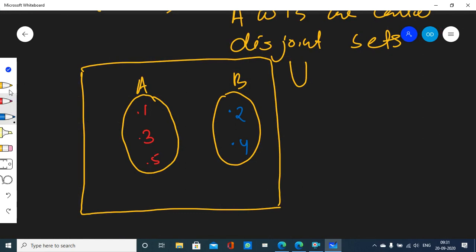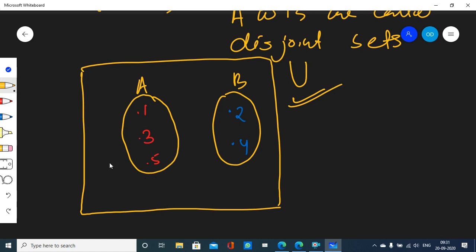Well, one thing you can be assured of is that 1, 2, 3, 4, 5 are all elements of the universal set, right? Because they are inside the rectangle. Everything that is inside the rectangle is possessed by the universal set. So 1, 3, 5, 2, 4 are also inside the universal set.